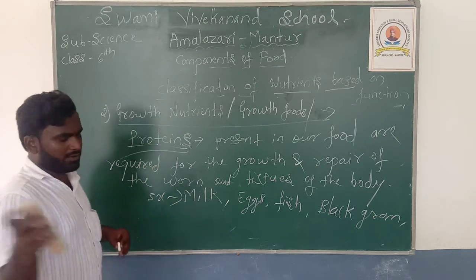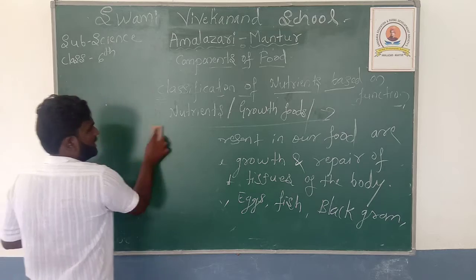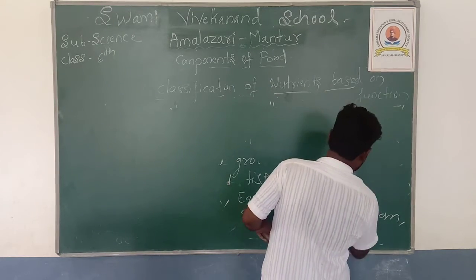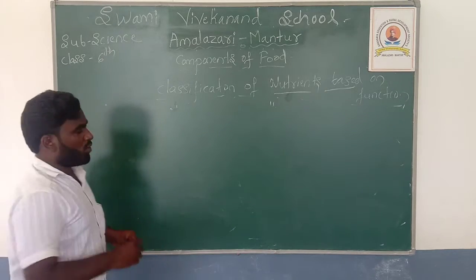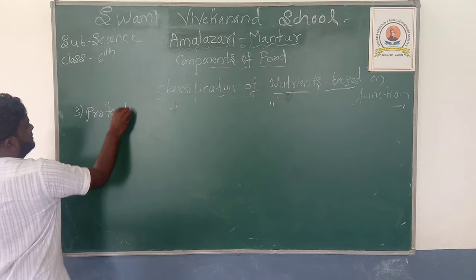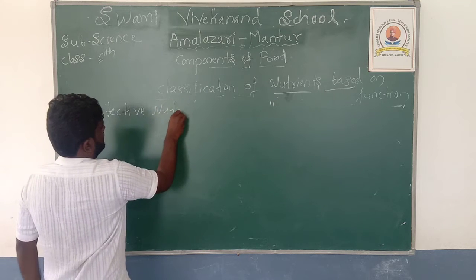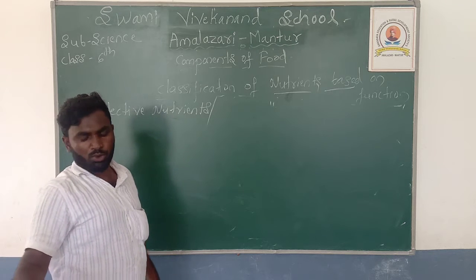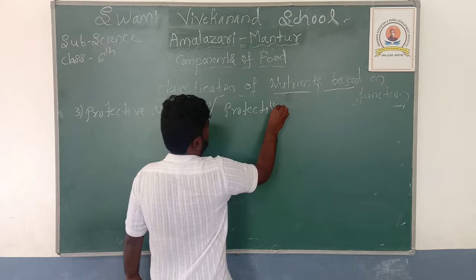Okay, next we go to the third type of classification, that is protective nutrients. Protective nutrients are protective foods.